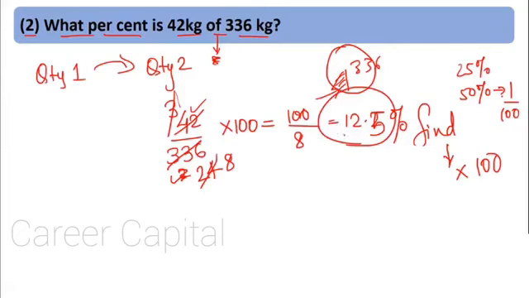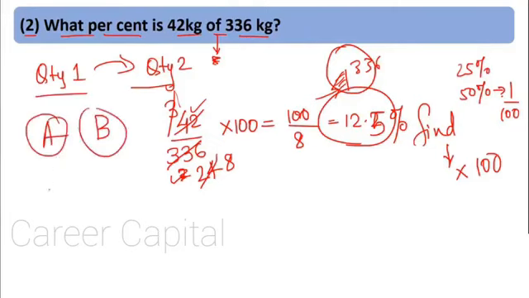See how easy it was. There are two types: either divide by 100 or multiply by 100. When we want to find percent, multiply by 100. Whenever they give two quantities, A and B, and you want how much percent A is of B, then we will have A upon B multiplied by 100, and that would be our percentage. We will see some more examples of this, and so this idea will become clearer and clearer. Moving to next question.